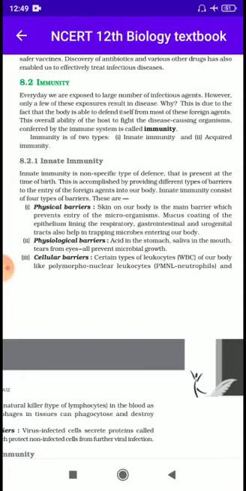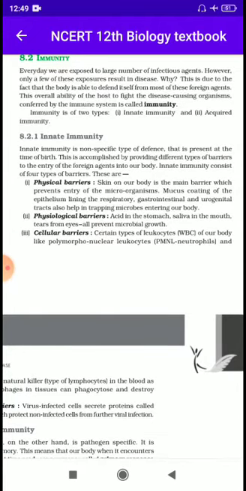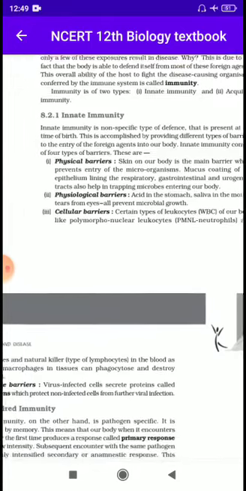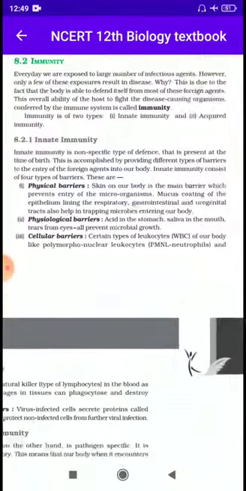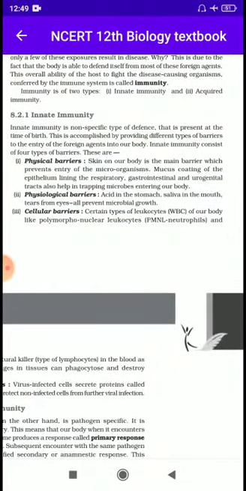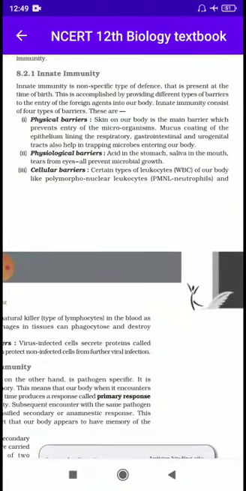Innate immunity consists of four types of barriers. These are: first one, physical barriers; second one, physiological barriers; third one, cellular barriers; and fourth one, cytokine barriers. So, the first one is called physical barriers. The skin on our body is the main barrier which prevents the entry of microorganisms. So, the first barrier is the skin, which prevents the entry of microorganisms.